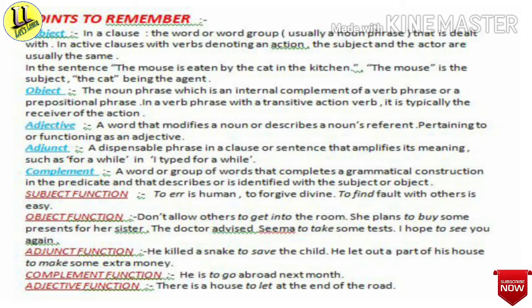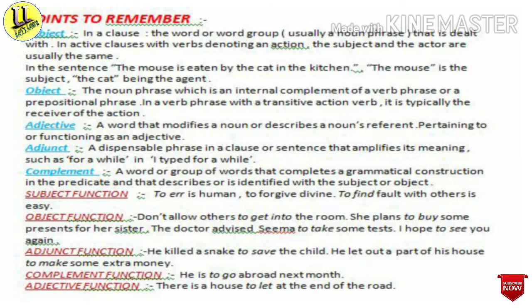Then about adjective: a word that modifies a noun or describes a noun's referent is called an adjective, and pertaining to or functioning as an adjective. Then about adjunct. An adjunct is a dispensable phrase in a clause or sentence that amplifies its meaning, such as for a while, like I typed a letter for a while. That means for a while is the adjunct here.